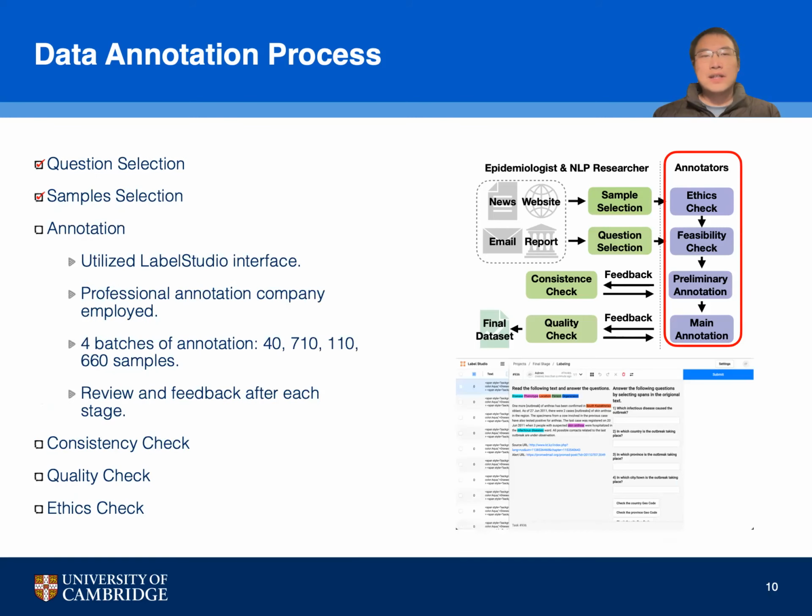For the annotation phase of the data, we utilized the Label Studio interface, which provided a streamlined and efficient way to tag and categorize our data. We partnered with a professional annotation company to ensure that the work was carried out to the highest standards. After each annotation batch, we conducted thorough reviews and incorporated feedback, to ensure that each piece of the data was annotated